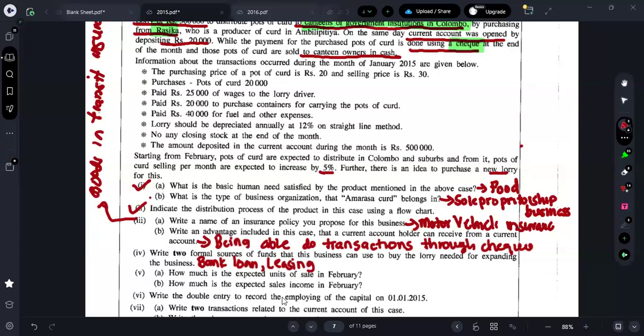Moving on to the fifth question. Investing in shares can be included? That is not related, right? If you invest in shares, will you get a lorry? Here they are asking us for a formal source of funds to buy a lorry. So you should find a way to buy the lorry. They are not asking for any investment options.